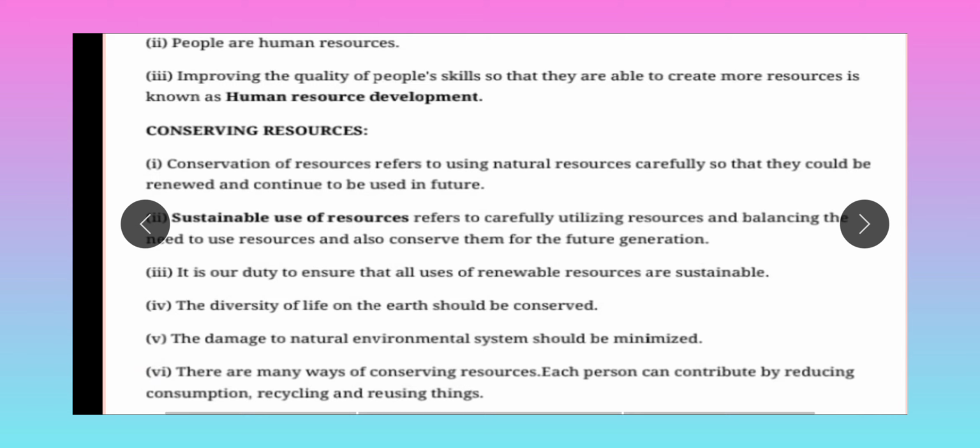Sixth one, there are many ways of conserving resources. Each person can contribute by reducing consumption, recycling and reusing things. Okay, so these three are reducing, recycling and reusing. We have to remember them to conserve the resources.